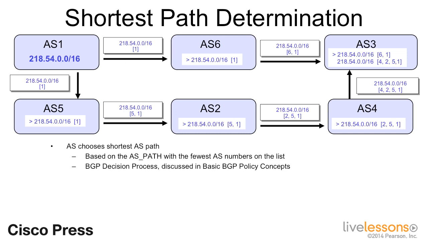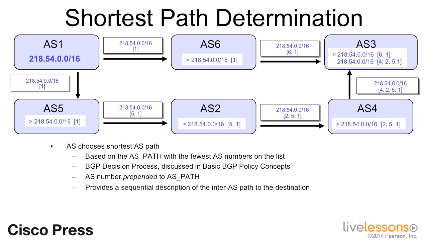Notice a couple of important behaviors in this example. First, as an AS advertises the prefix to its neighbor, it prepends its AS number to the AS path list. That is, it adds the AS number to the front of the list. The list of AS numbers then provides a sequential description of the inter-AS path from whatever point you observe the AS path attribute all the way back to the destination.